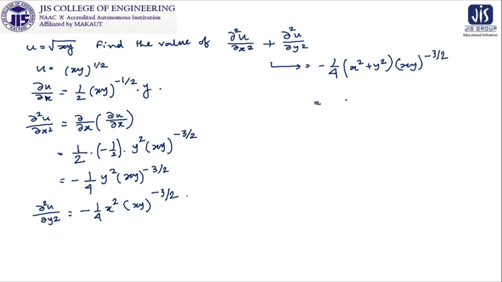So finally we can write it as minus x square plus y square over root over xy whole cube, because it is xy to the power minus 3 by 2, and obviously along with the coefficient 1 by 4. Clear? So these are the simple techniques we have to adopt for solving these types of problems.